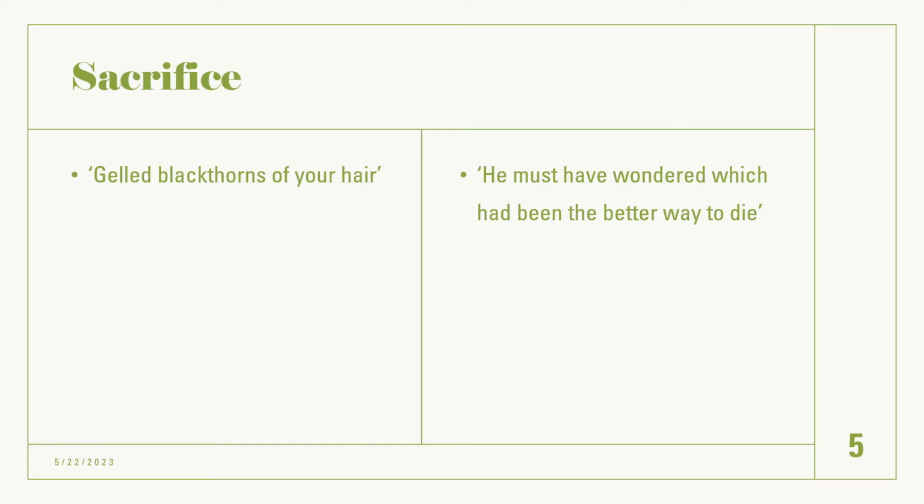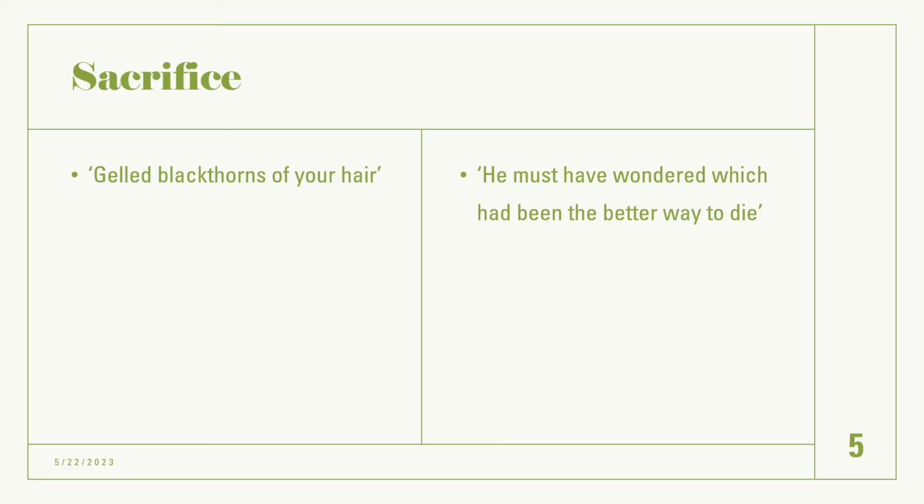A biblical allusion is a biblical reference. So that's a reference to some form of biblical story. In this case, she's referring to Jesus, who, when he was sacrificed, wore a crown of thorns on his head. This strongly suggests that she saw her son as a sacrifice and implies that she has lost him to a conflict. She has sacrificed him, which is probably why she feels so much empathy with the mothers from World War I and World War II who lost their sons, who sacrificed them to war.